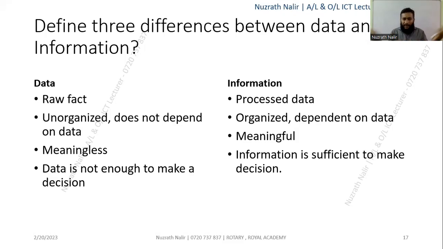I want to show those diagrams, because when we learn chapter 6, networking concepts, most of our past papers ask for diagrams. So how to draw that one is very simple: how the network is connected.